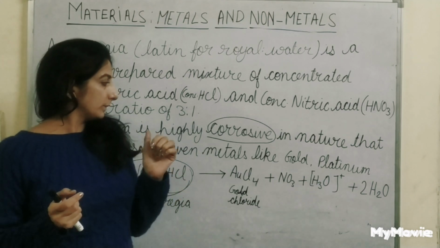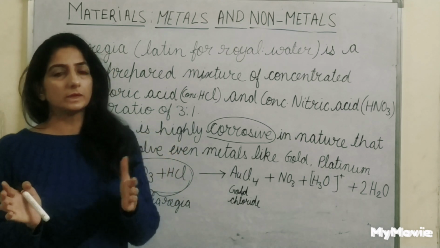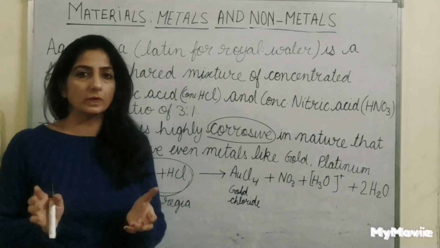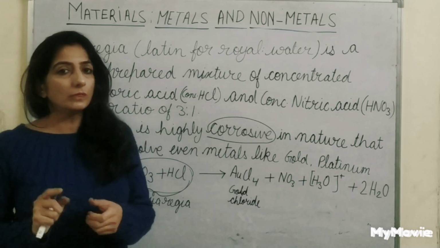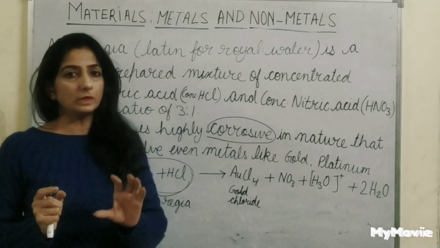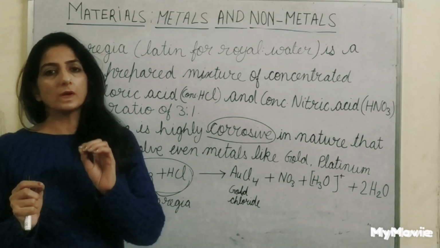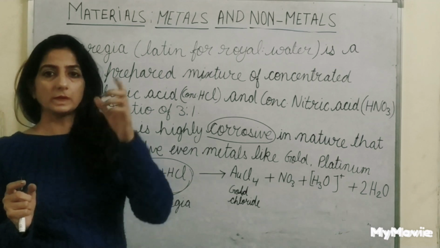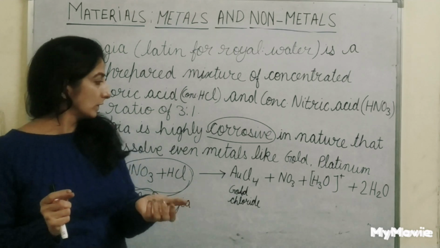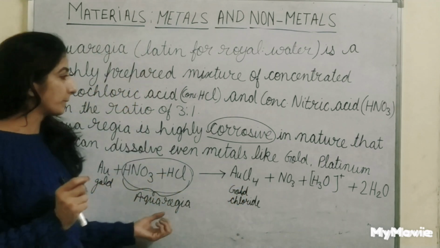Then the polishing of jewelry is done, and you will observe that after polishing the weight of the jewelry is reduced a little bit because the upper layer of the jewelry is taken down by aqua regia.